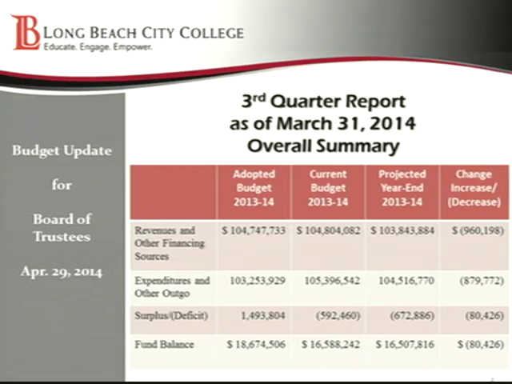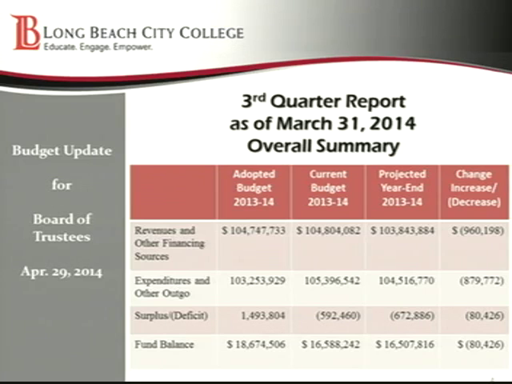And that change column is the difference between the current budget and the projected year end. For our expenditures and our outgo on an aggregate basis, we're currently projecting that we're going to spend about $880,000 less than what is in the current budget. And then the surplus or deficit is going up slightly at projected year end by about $80,000.